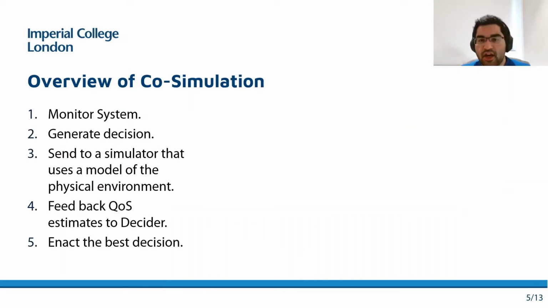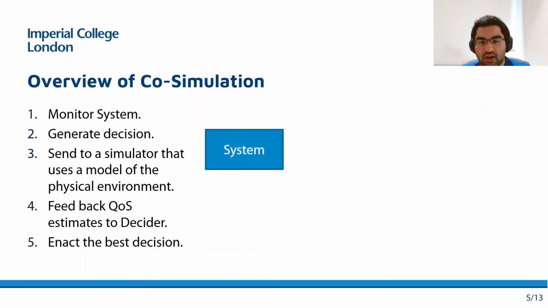Let me now introduce the idea of coupled simulation that we leverage in this work, which is also referred to as co-simulation in literature. A co-simulator, akin to a digital twin, simulates an input resource management decision and generates estimates of quality of service or QoS scores to feed back to the decision model. A typical co-simulation loop works in 5 steps.